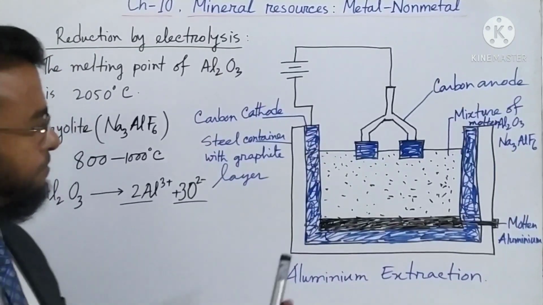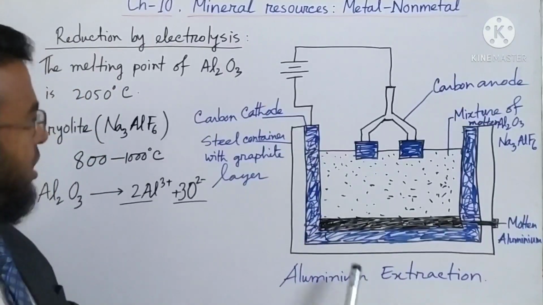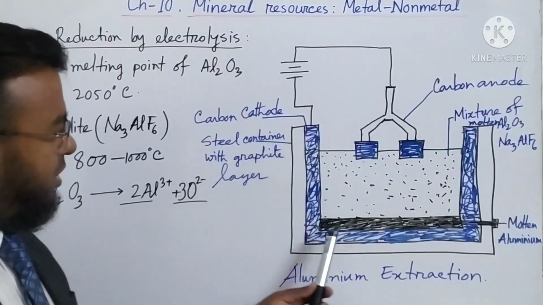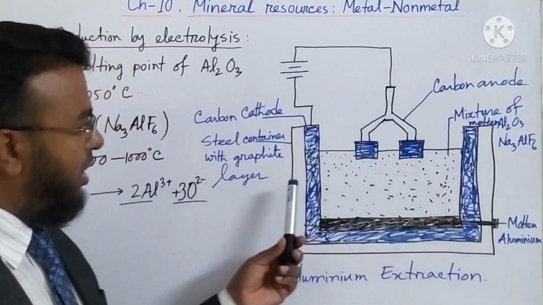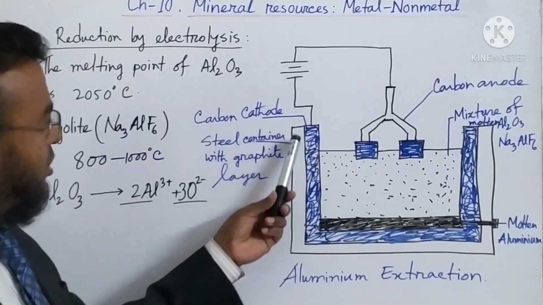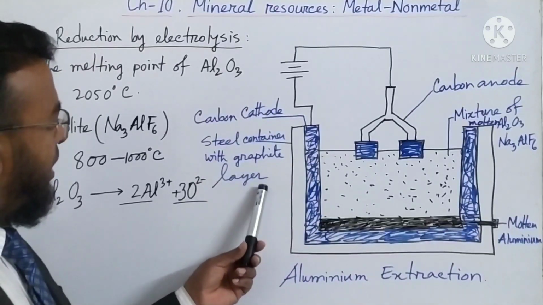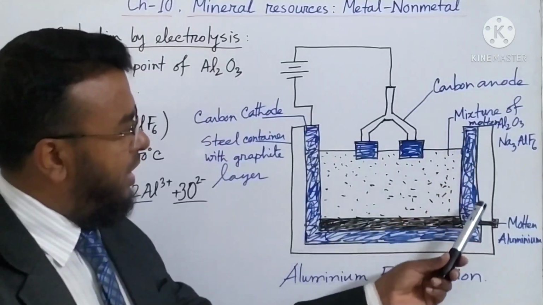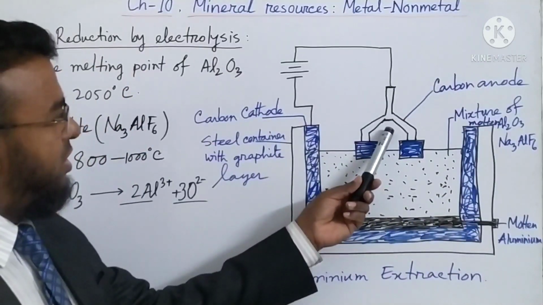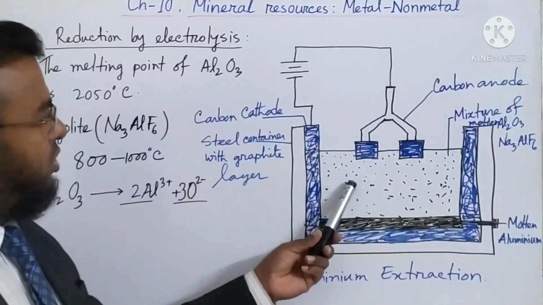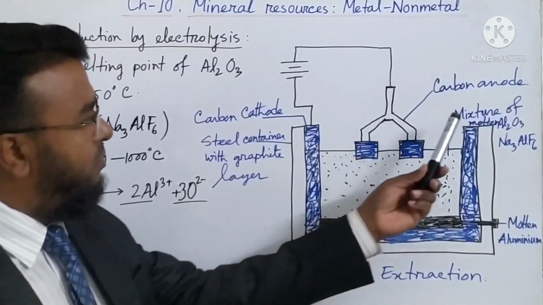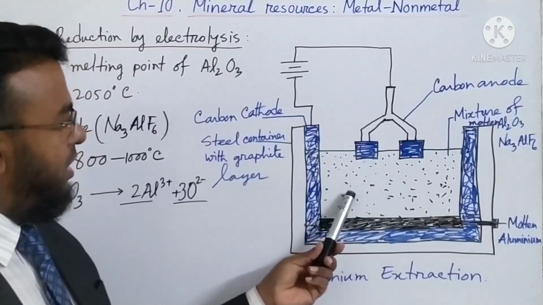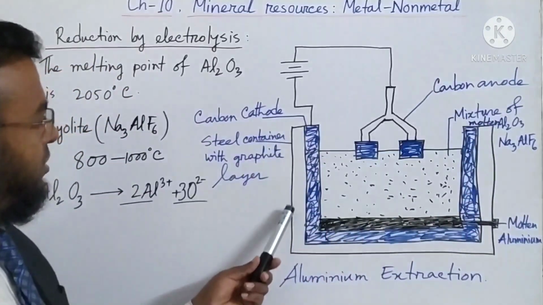For this extraction process, a steel container is required. Everybody see that I have drawn the diagram. A steel container with a graphite layer inside it is needed, and a carbon rod is dipped into the solution. The solution is the mixture of molten aluminum oxide and cryolite. It is taken in the steel container with a graphite layer.